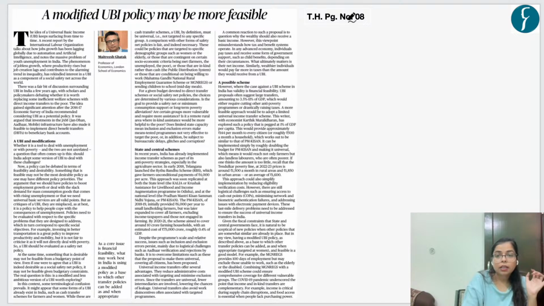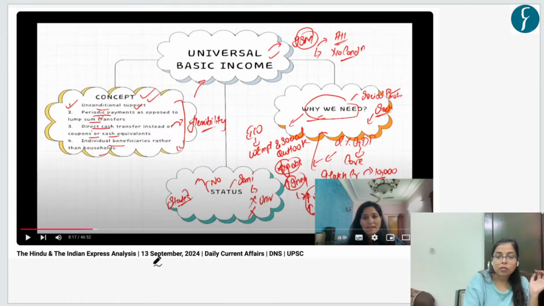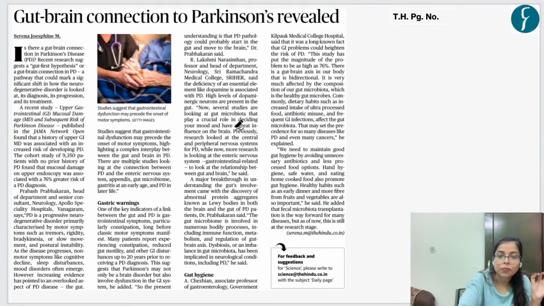Now see, on page number 8 of The Hindu, there was an article: a modified universal basic income policy may be more feasible. For this article, you can refer to this DNS dated 13 September 2024, where Vidushi ma'am has covered this topic of universal basic income. Okay. Now let's move on to our prelims topic.